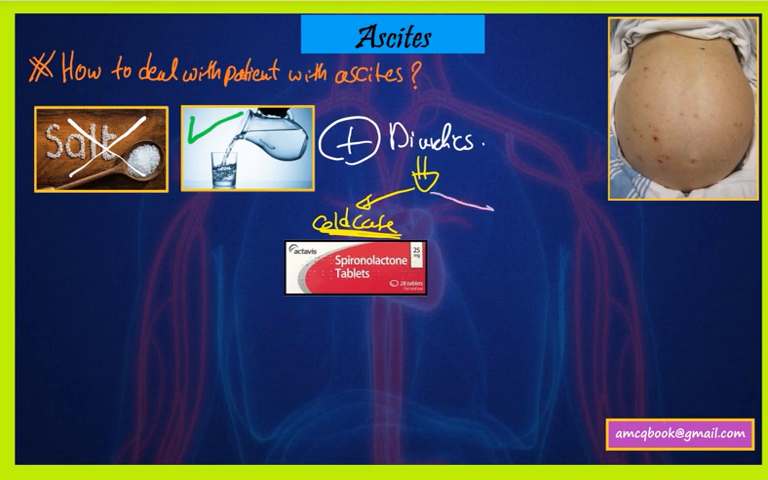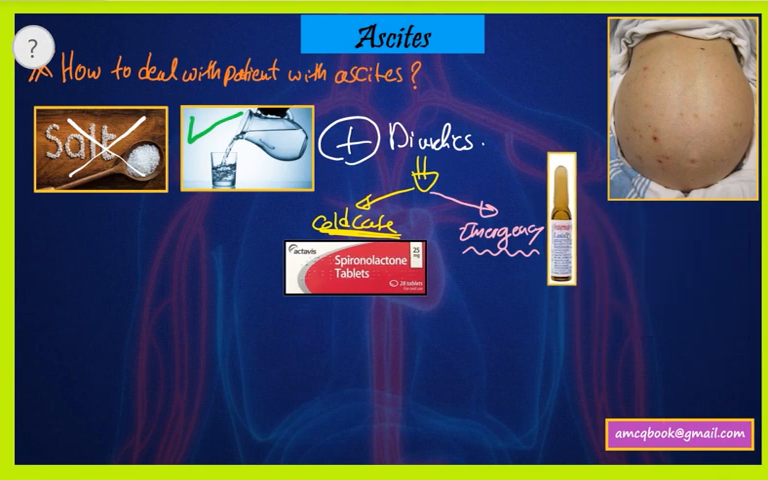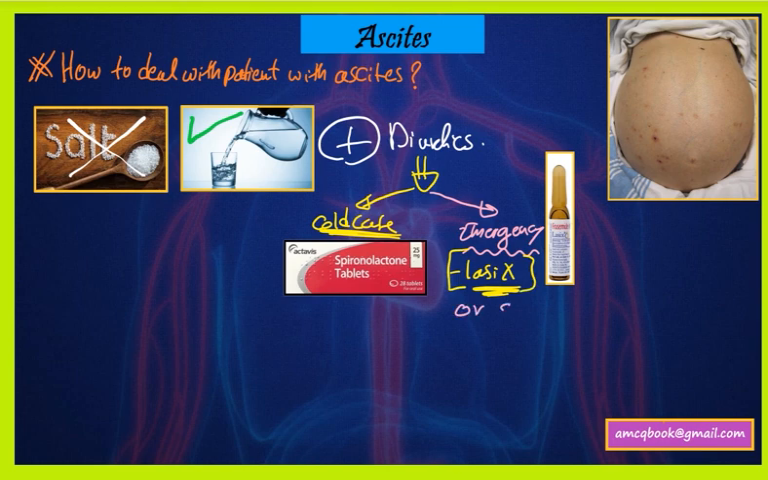But if the case scenario is talking about emergency treatment, there is abdominal distension due to fluid accumulation and overload, along with dyspnea due to pulmonary edema, then this is an emergency, and this will need loop diuretics like Lasix. And also you can use Lasix in case spironolactone is not working.